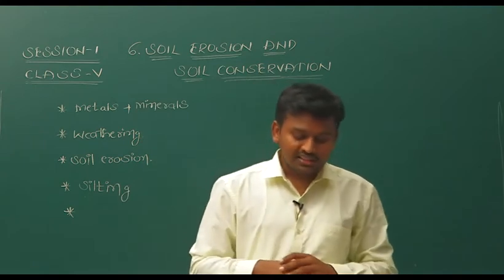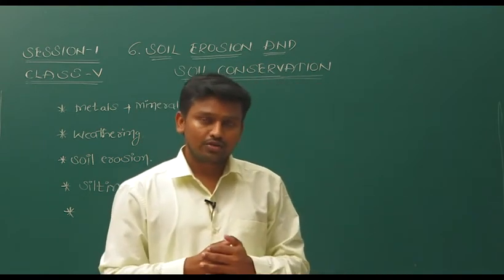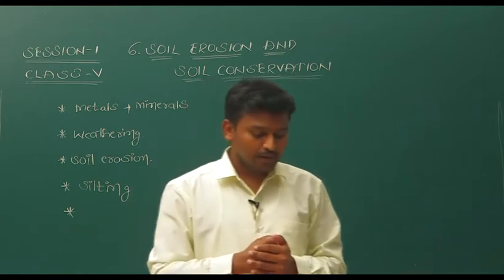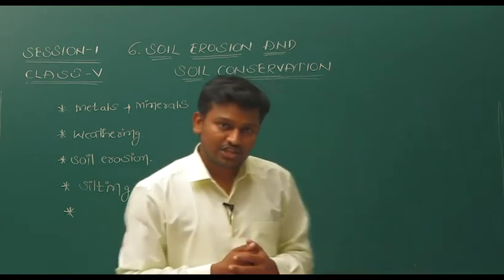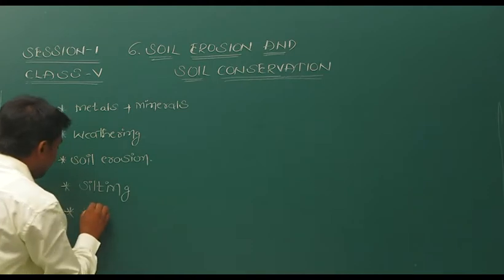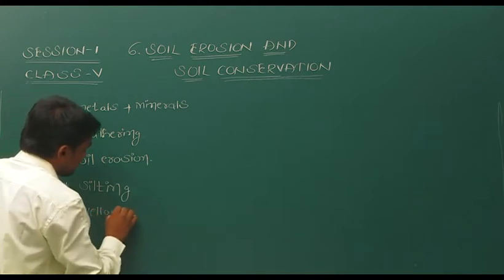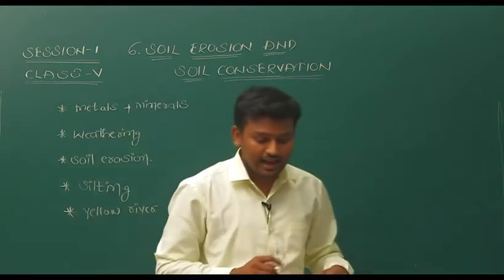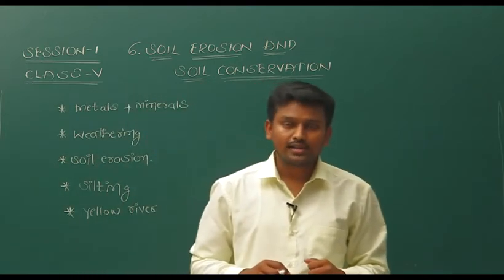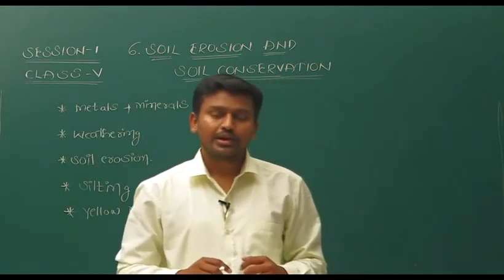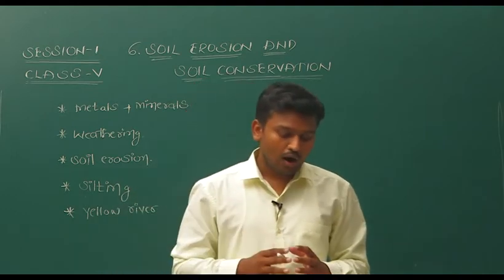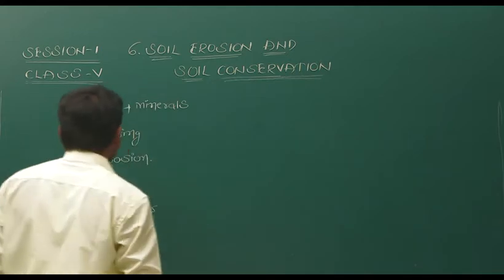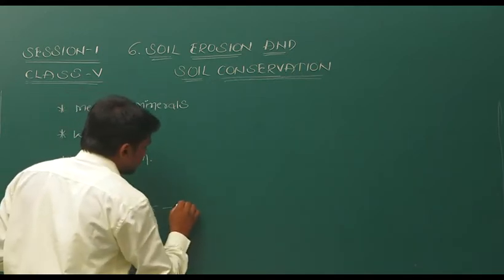Okay. So all these cause soil erosion. I will tell you two famous examples. For example, the Yellow River in China. What is that? Yellow River. It is in China, and it is also called Huangho. It has another name also, that is Sorrow of China.